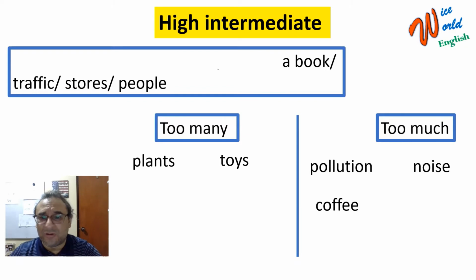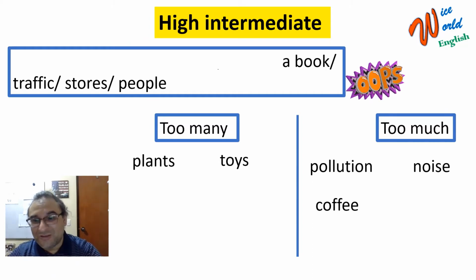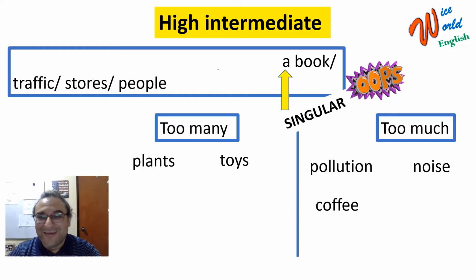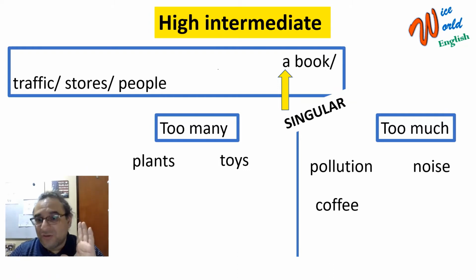Look at the next word. Where do we put book? Too many or too much? If you're thinking too many, no. If you're thinking too much, no. Why not? Because this word is singular, so we just leave it there. So be careful, right? A typical mistake is to say, for example, too many book. I have seen that in compositions, when people study English. If you want to use the word book, you have to say too many books in plural. Remember, plural countable nouns.